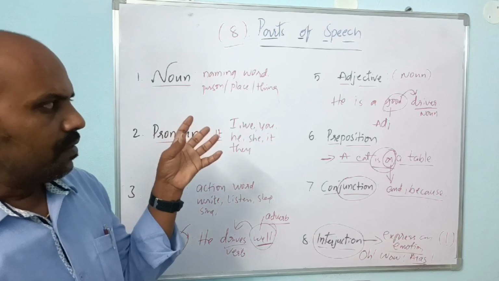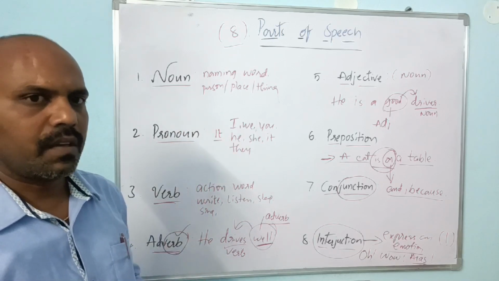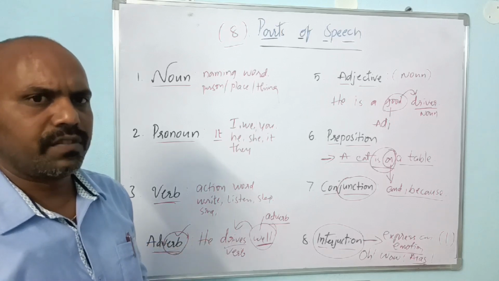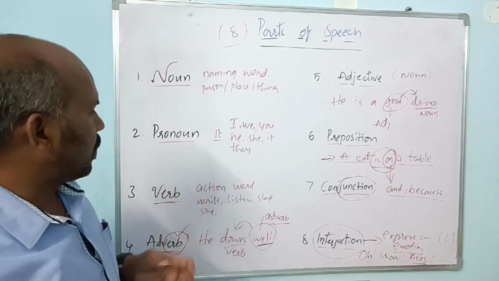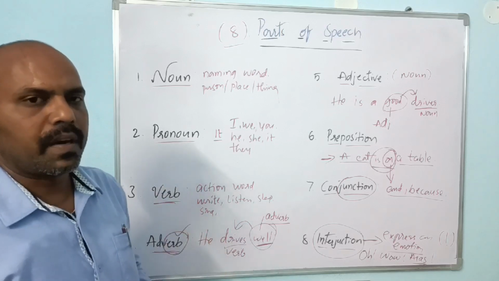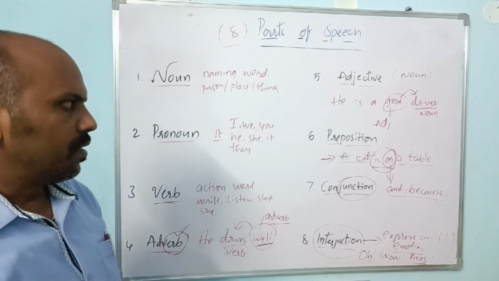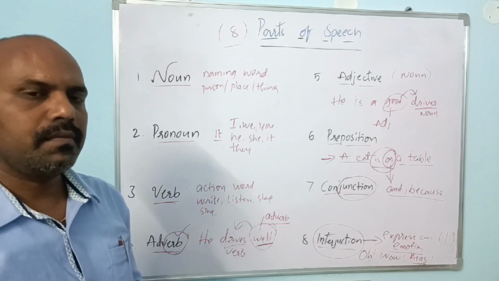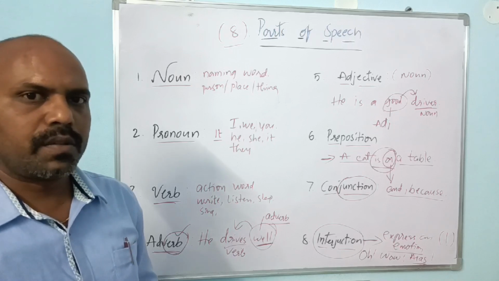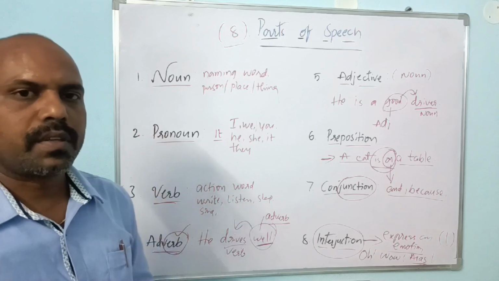So we will learn about these individually, and I'll give you a little more information in a separate video on noun, pronoun, verb, each and every part of speech. But until then, you have to just focus on or try to find it out. When you try to find it out, you will get some doubts, and those doubts will be cleared when I do separate videos on each.